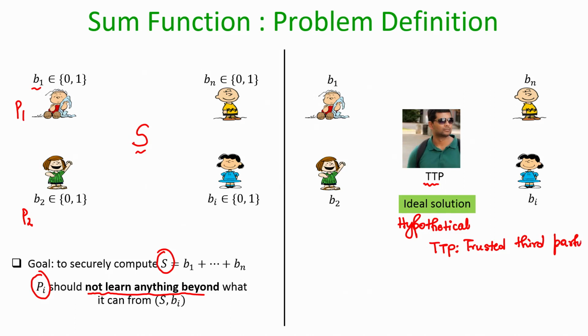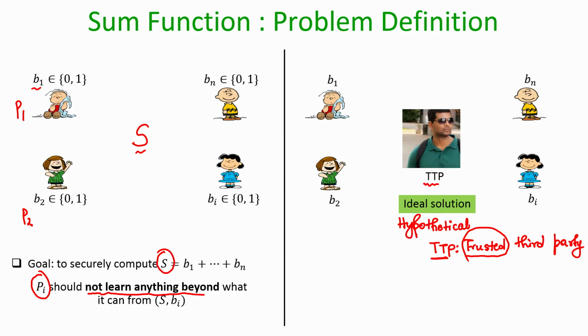That means it is a party different from these n parties, and it is trusted in the sense that it is assumed to be the friend of all the n parties. Friend in the sense that he is willing to help the n parties compute the sum, but even if he learns the input of the respective parties, he will not leak those input values to the other parties. That is the assumption, that is what we mean by a trusted entity, equivalent to a god, you can imagine.